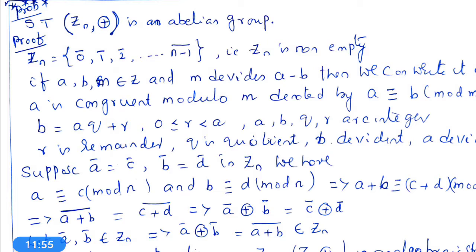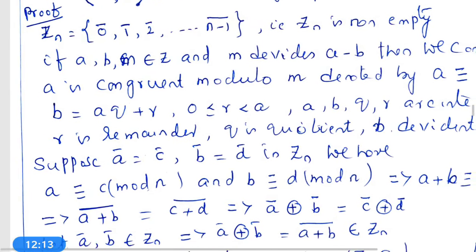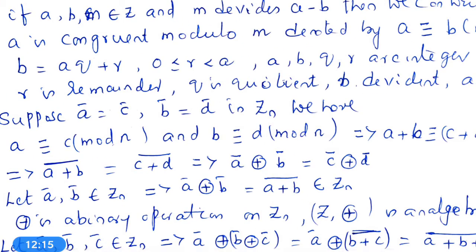B is the dividend, A is the divisor, Q is the quotient, R is the remainder. The remainder must lie between 0 and A. In certain cases it must be equal to 0 but never equal to A. Now suppose A bar is equal to C bar.